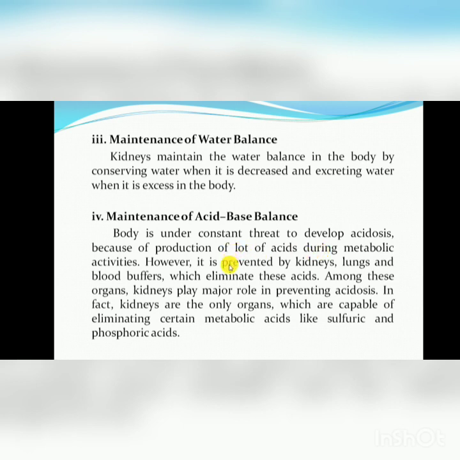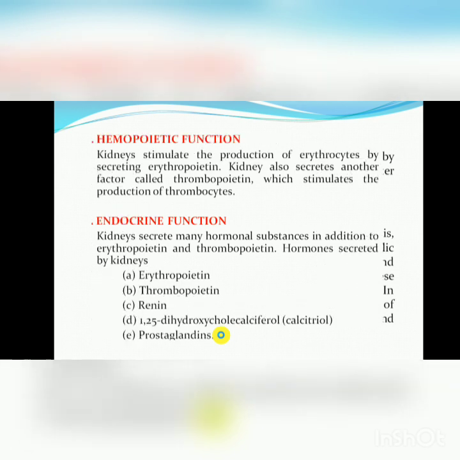This is prevented by the kidneys, lungs and blood, which eliminate acids from the body. Among these organs, the kidney plays the major role in preventing acidosis, and the kidneys are the only organs capable of eliminating certain metabolic acids like sulfuric acid and phosphoric acid from the body.